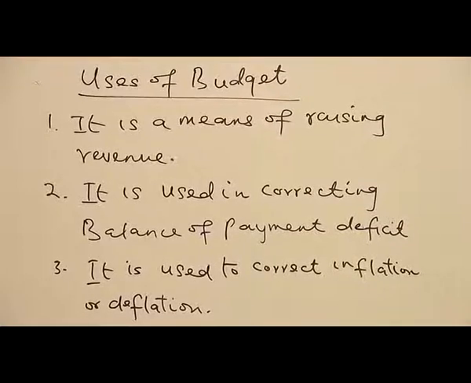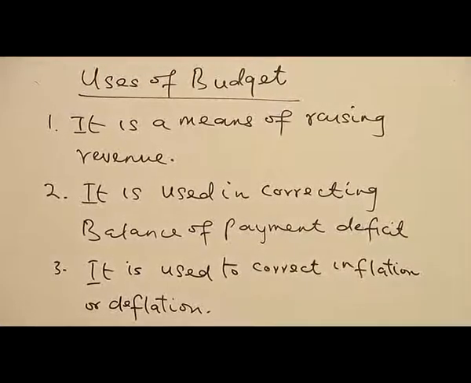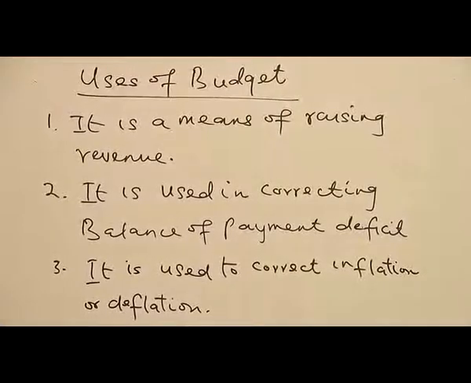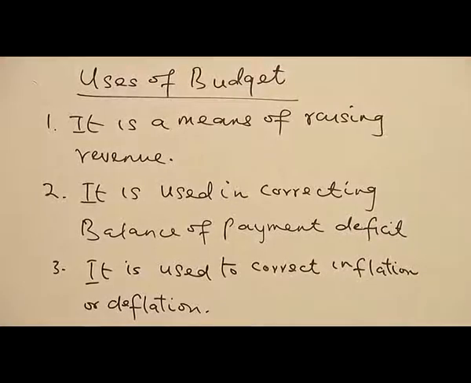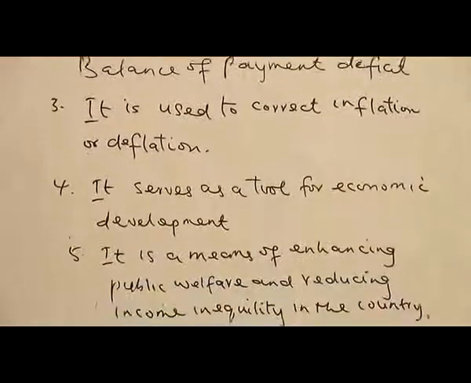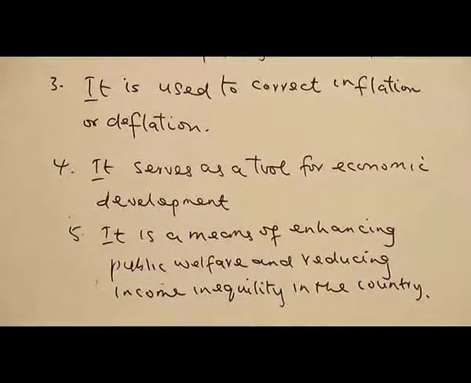So that is a budget, because it will look at your economic situation. That tells government that budget surplus will be appropriate. But if government wants to increase its spending, then they are trying to make use of a budget deficit. So maybe because there is deflation in the economy, government can make use of such an instrument. So we see budget as a means to correct inflation or deflation.